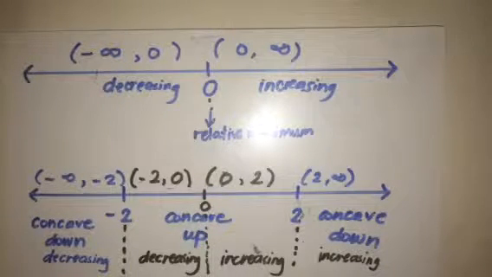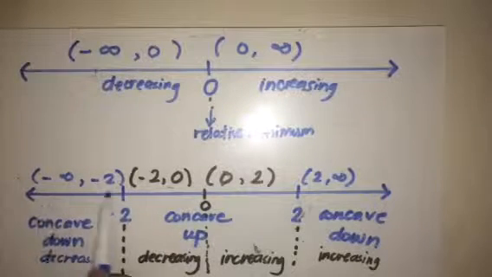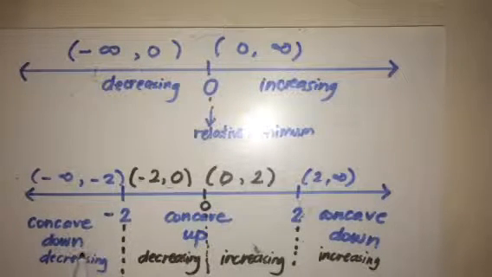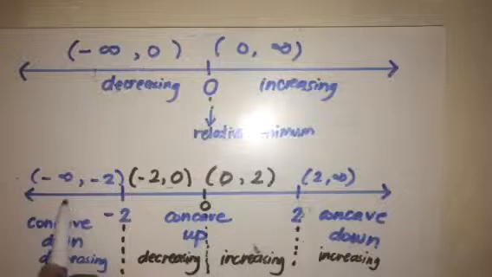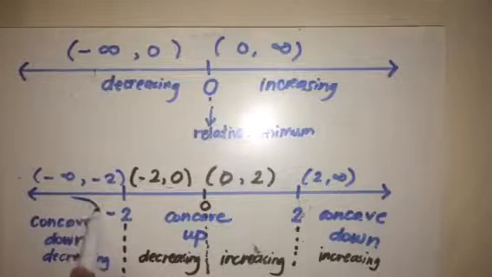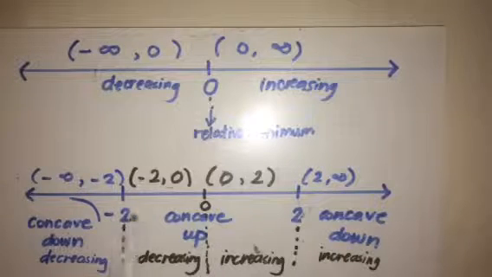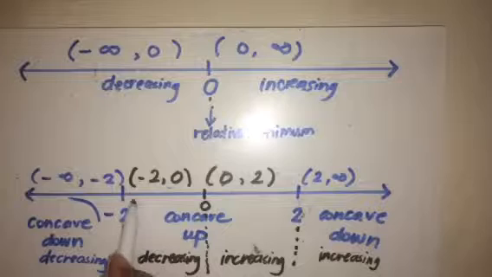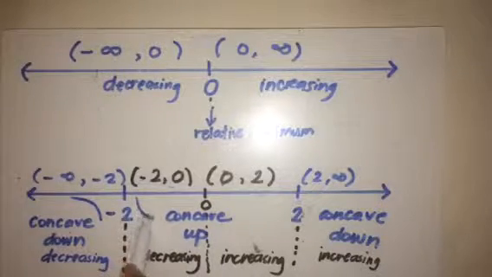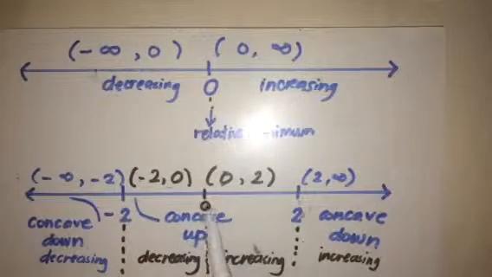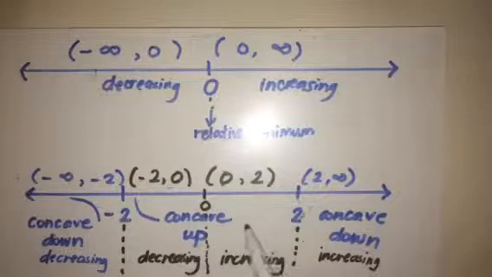Let me now draw a quick draft of the shape of the graph for each of the intervals. So from infinity to -2, it's concave down, decreasing. So the shape would be that way. From -2 to 0, it's concave up, decreasing. So it goes that way. From 0 to 2, it's concave up, increasing.